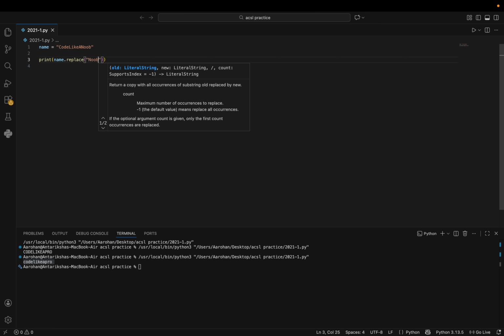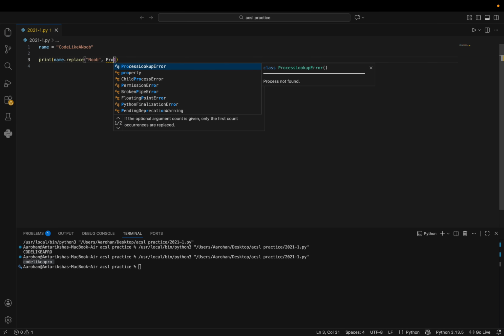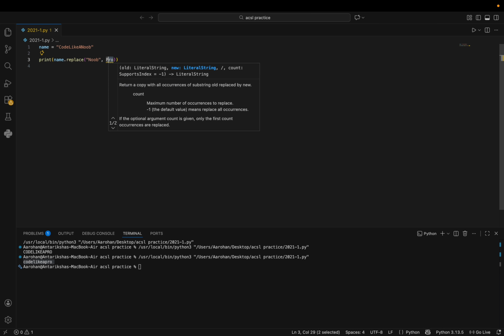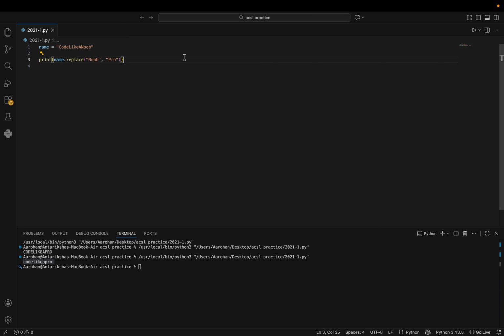So I want to replace noob, and then the second part is what I want to replace it with. So I'll replace it with pro, with quotations of course. And once I print it, it will be back to normal code like a pro. If you put something in here that is not in the existing string, then you'll get an error. So make sure it is correct before you try.